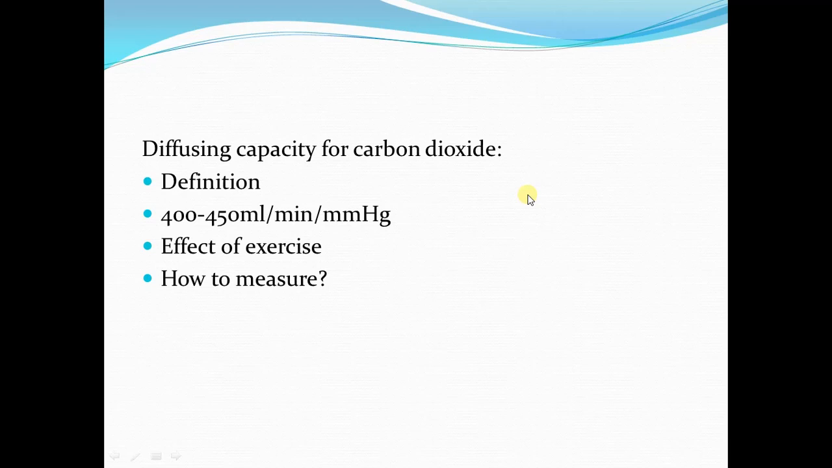So we have to measure the diffusing capacity of carbon dioxide indirectly from the diffusing capacity of oxygen by comparing their diffusion coefficients. Since the diffusion coefficient of carbon dioxide is 20 times greater than that of oxygen, the diffusing capacity of carbon dioxide is also 20 times greater than that of oxygen. So that's how we calculate this value of 400 to 450 ml per minute, which is the volume of carbon dioxide that will diffuse across the respiratory membrane in 1 minute. And in exercise, this is increased to about 1200 to 1300 ml per minute.